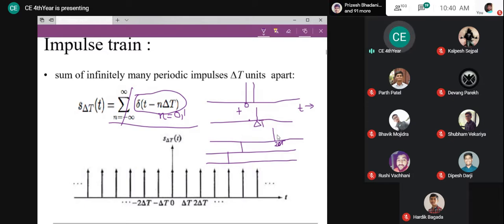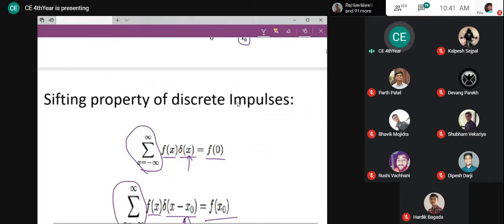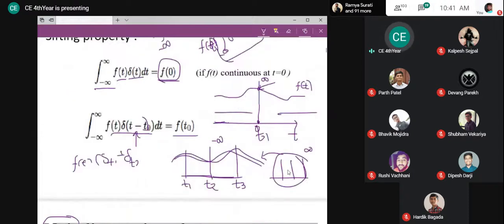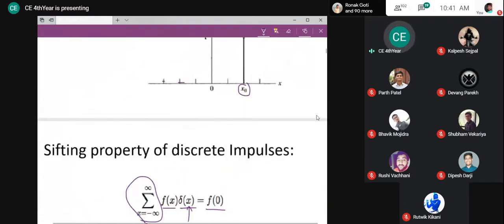Now if I sum this and this, if I sum all of them, what is going to be? Here at 2 delta t, nothing exists. So whatever the value at 2 delta t will be as it is, the minus delta t impulse will come here, and the minus 2 delta t impulse will come here. This is how the summation is going to be. Now you can see a summation of 3 different impulses. One impulse exists at t1, another at t2, another at t3. If I sum them up, the signal is going to look like this, right? And that is what we want to say here.